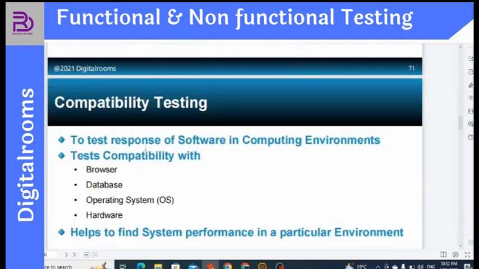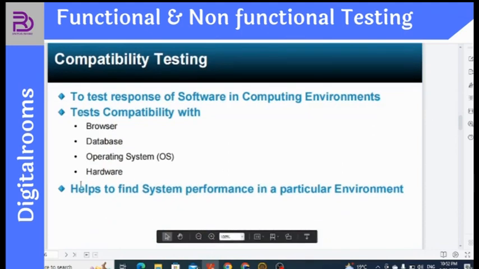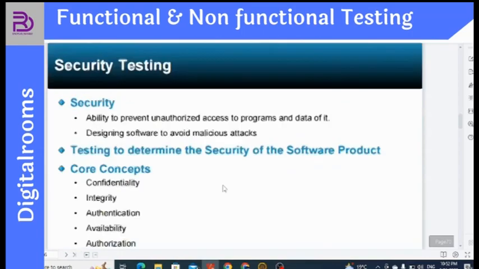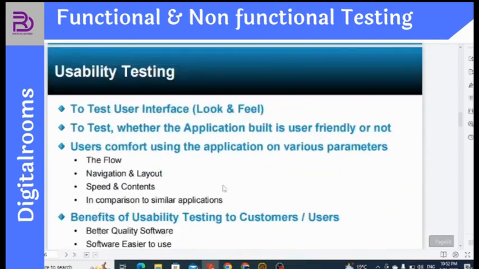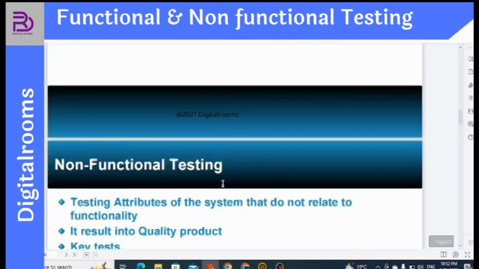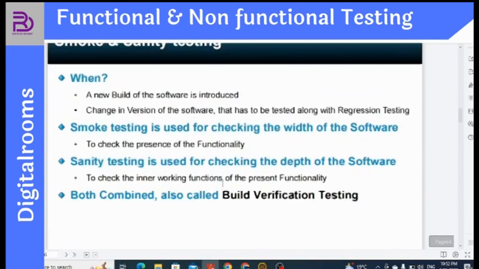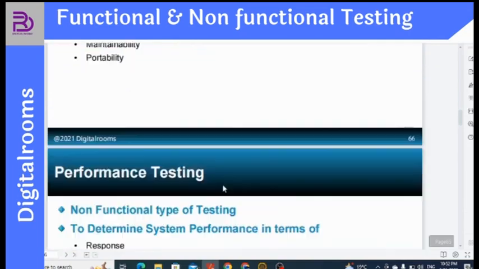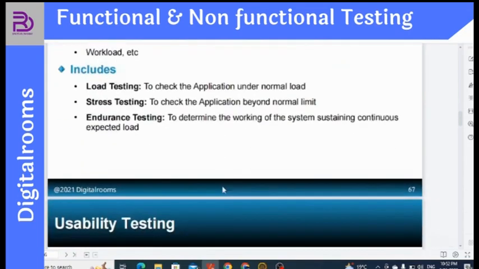And also compatibility testing, to test the response of the software in a particular computing environment. Test compatibility with the browser first, then database, or we call it server as well, operating system and the hardware. It helps to find system performance in a particular environment. So these are the concepts of testing. This is how we can see, if we talk about quality software in terms of functionality and non-functionality, how reliable the software is, and what security parameters it is following.